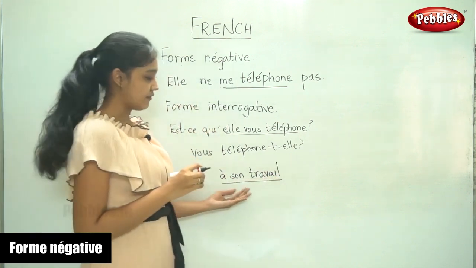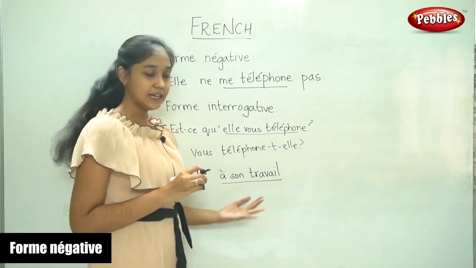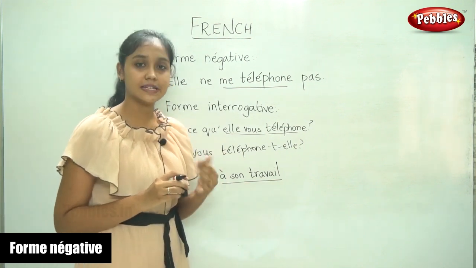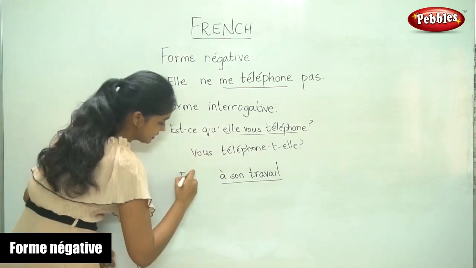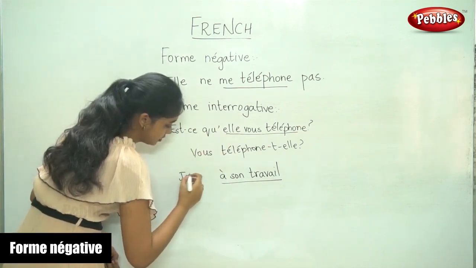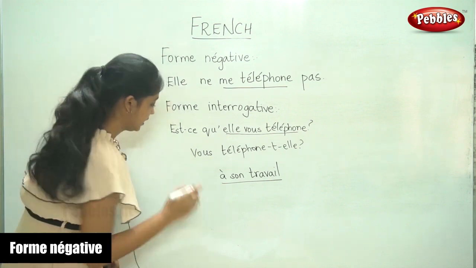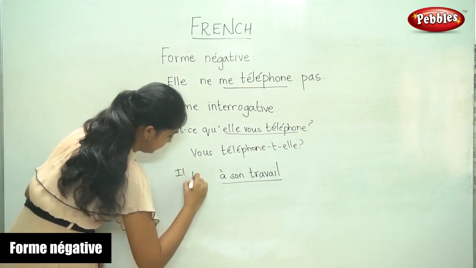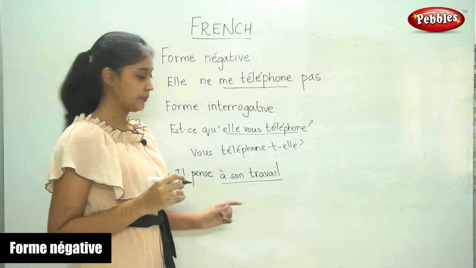À son travail. So in this case, it is the name of the place. Il pense à son travail.